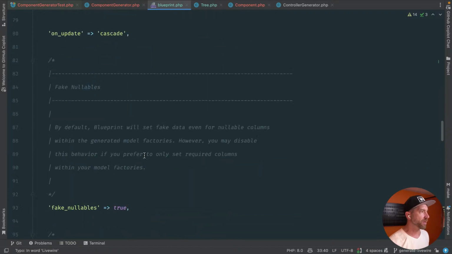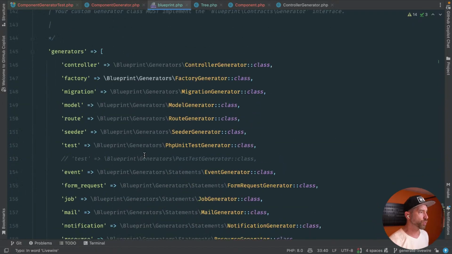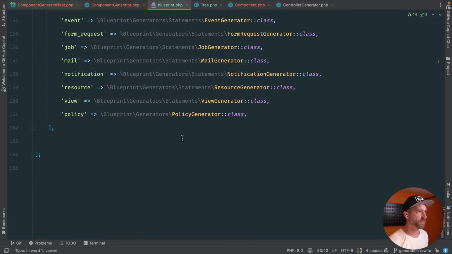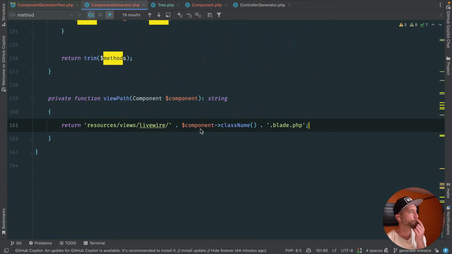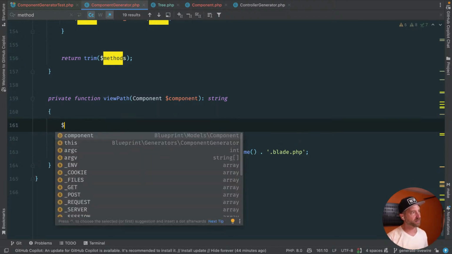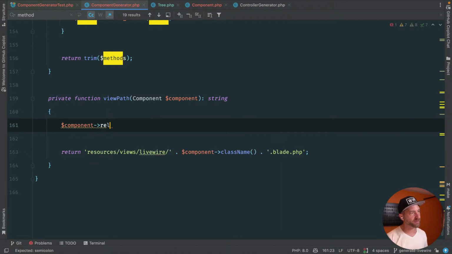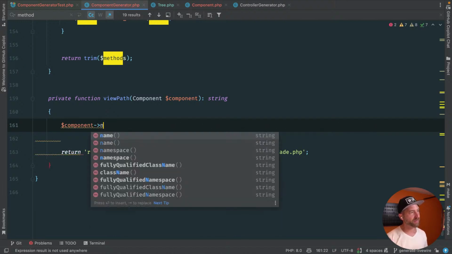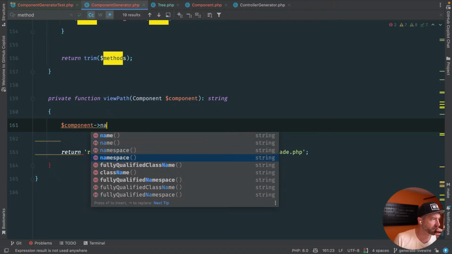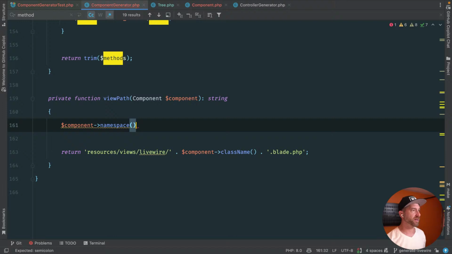App path. I think views, yeah, I don't think views you move around. Again, somebody can PR that. It's not as simple as doing the class name. What we kind of have to do is take, I think component has a relative. Does component have a name? Fully qualified namespace. Fully qualified class name. It has namespace. What does namespace give us?